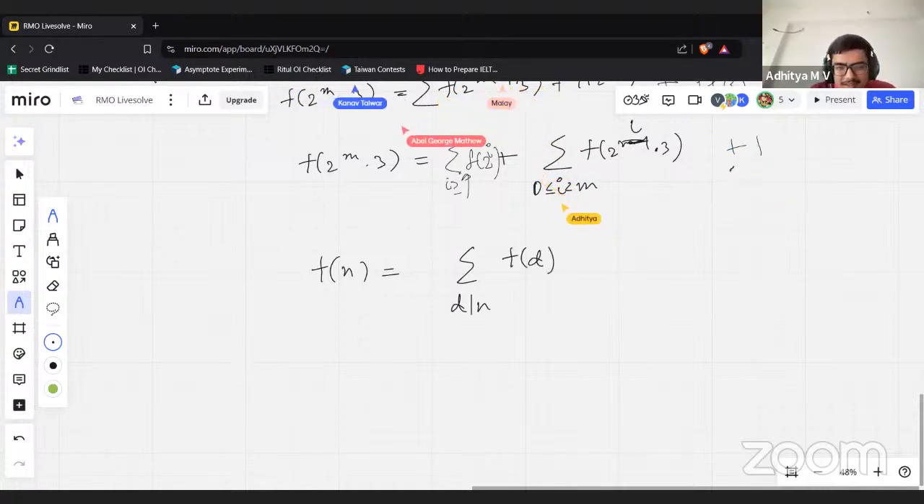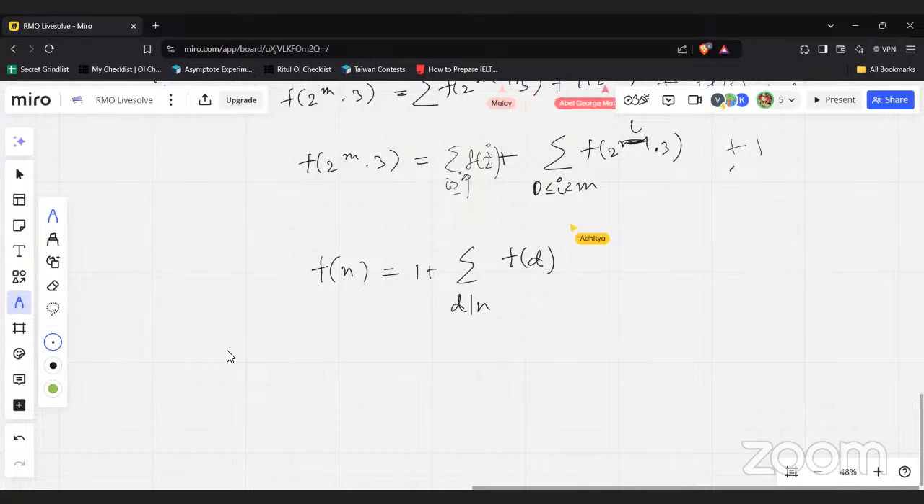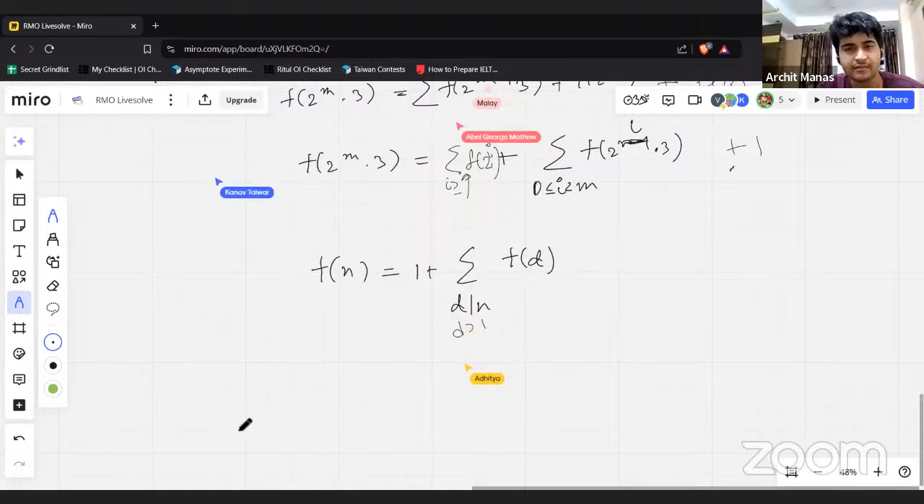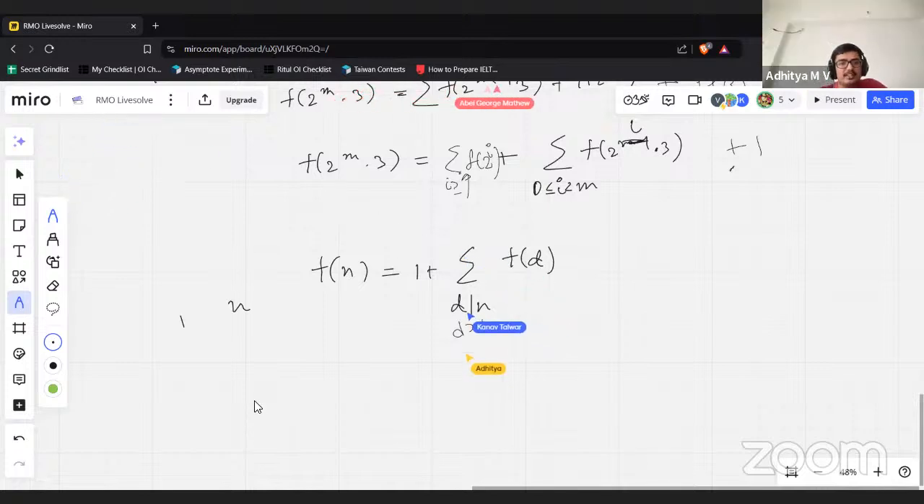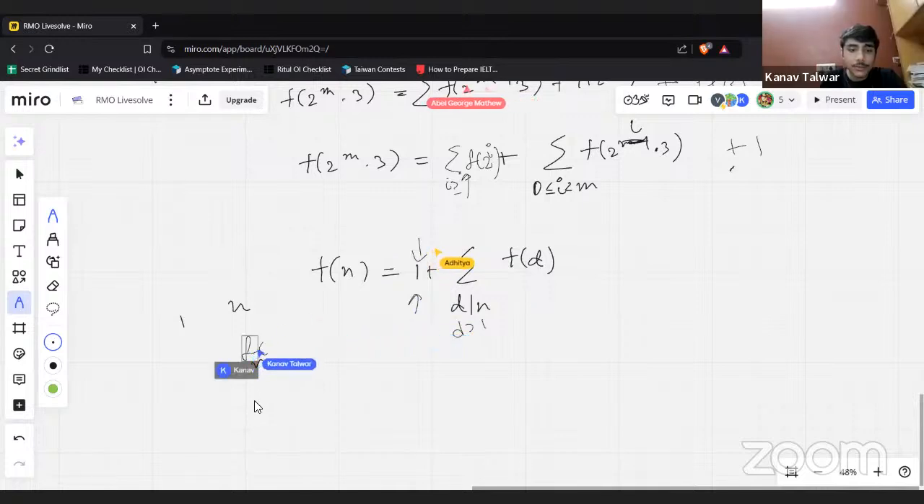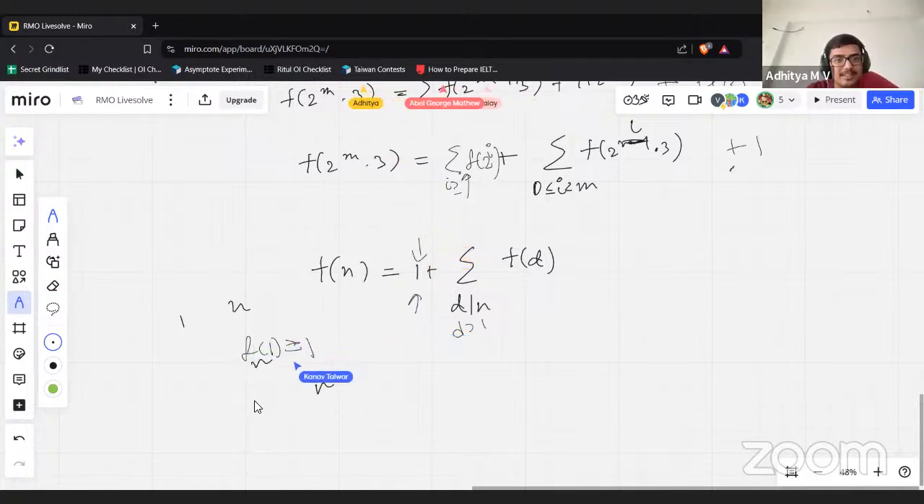So f of 3 is 2, the recurrence, and d greater than 1. No, f of 3 is 1. Why do you need d greater than 1? f of 1 makes sense, n and then 1, that is counted here. So let's just define that f of 1 is equal to 1. That case can't happen. 1 and n can't exist. You're supposed to start with 1.